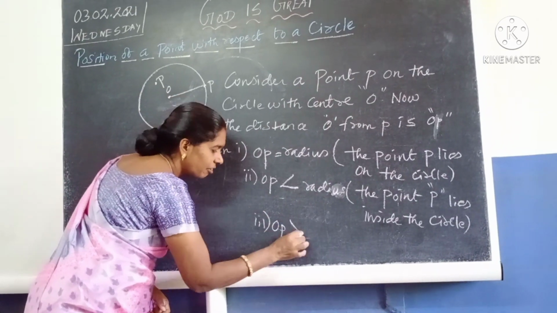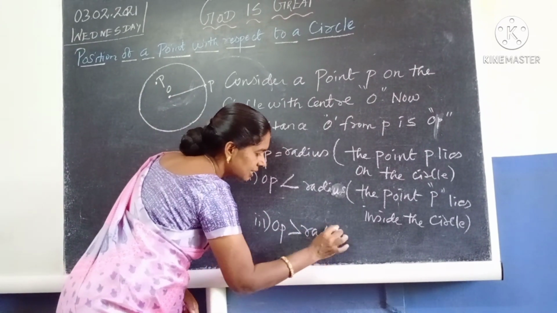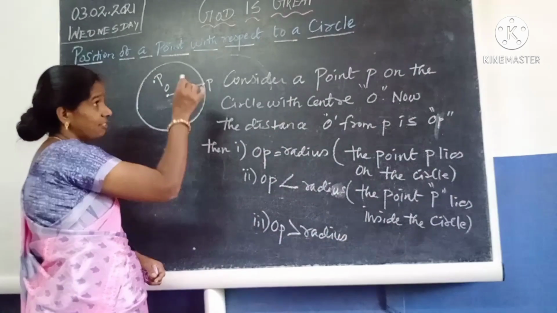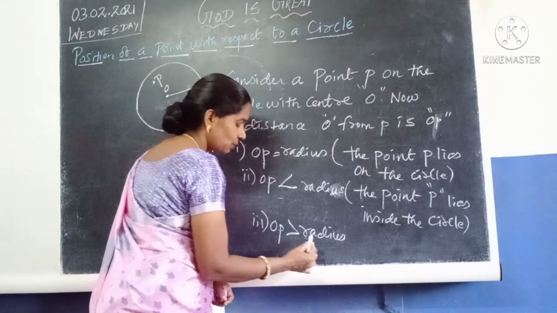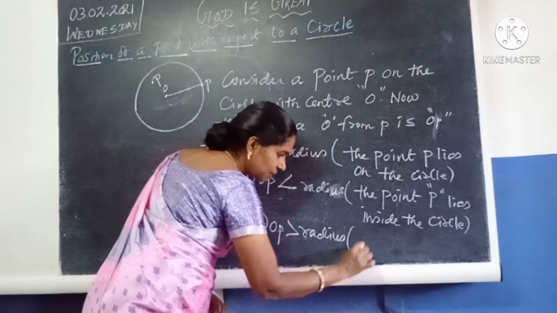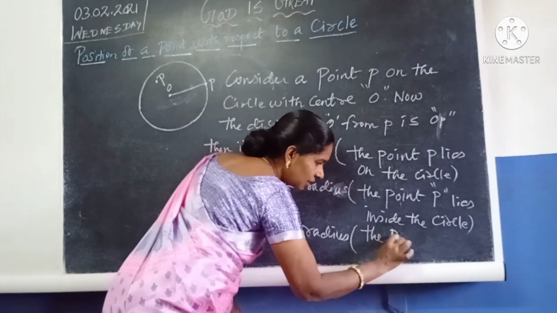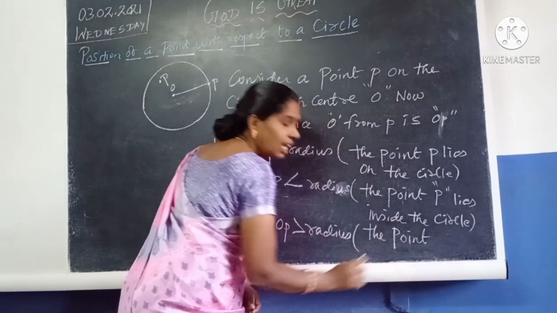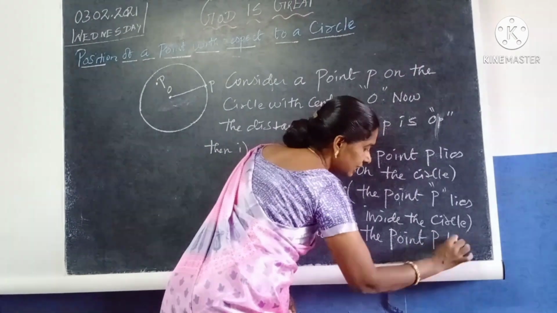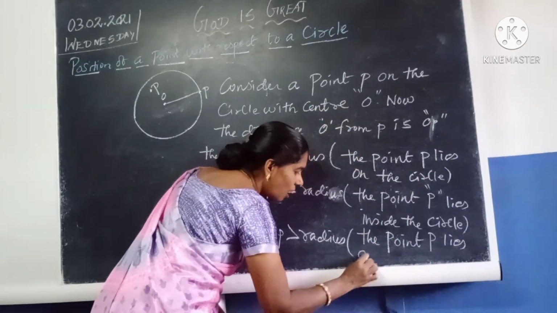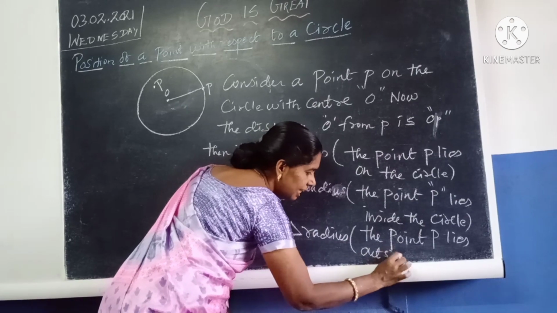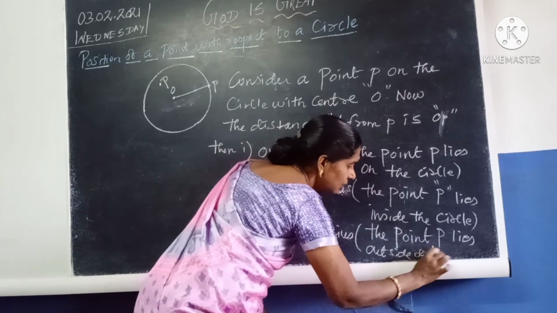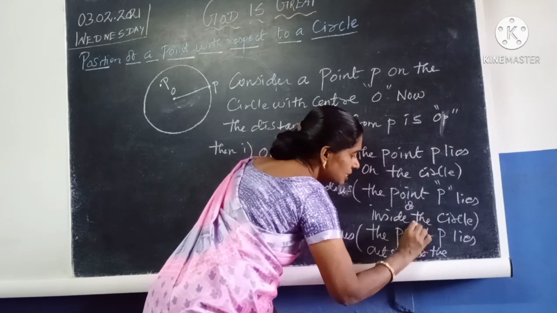And another thing, OP greater than radius means, that's what we said, position of the point. Okay, so OP greater than radius means the point P lies outside of the circle. Understand? Outside of the circle.